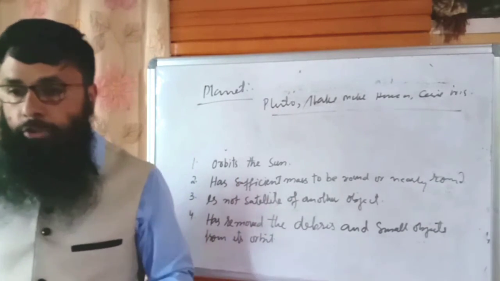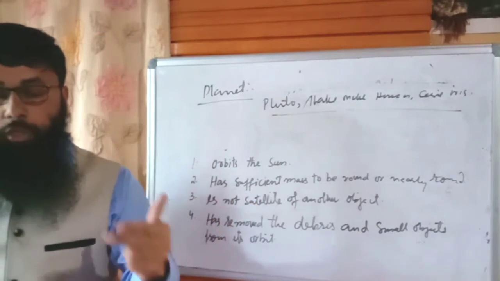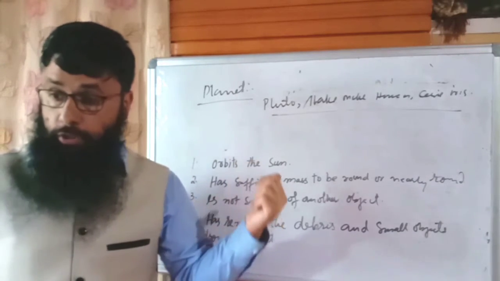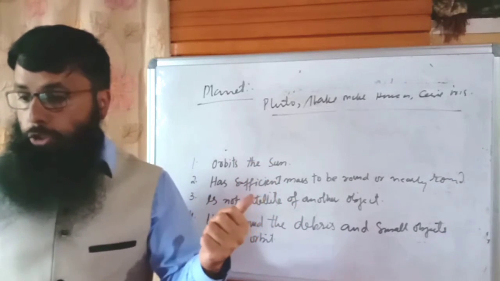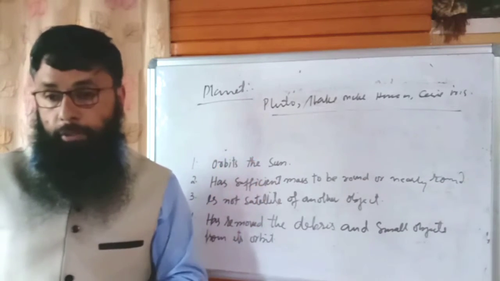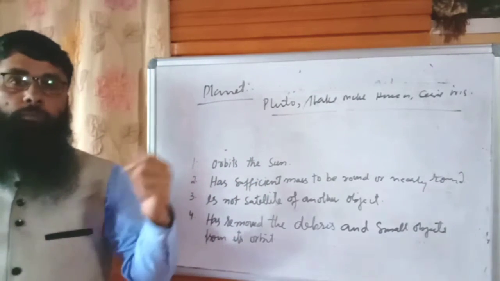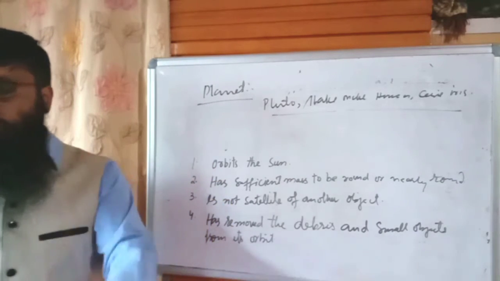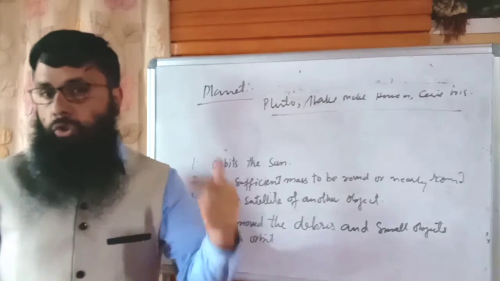Now, as per this definition, we classify planets into 2 groups, as I have already told you. The main largest 8 planets are Mercury, Venus, Earth, Mars, Jupiter, Saturn, Uranus and Neptune. The second group is the dwarf planets: Pluto, Ceres, Eris, Makemake and Haumea. These are the 5 dwarf planets. Besides these 2 types of planets, in the solar system we have the asteroids. These are small pieces of rock or metal which revolve around the sun. And also we have the comets.